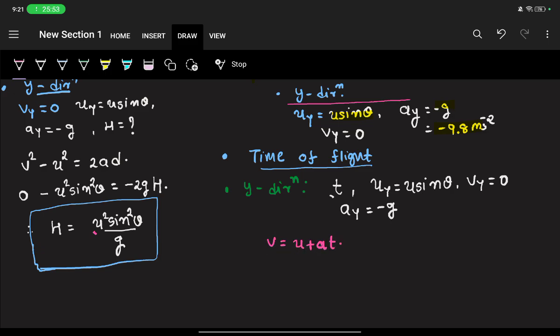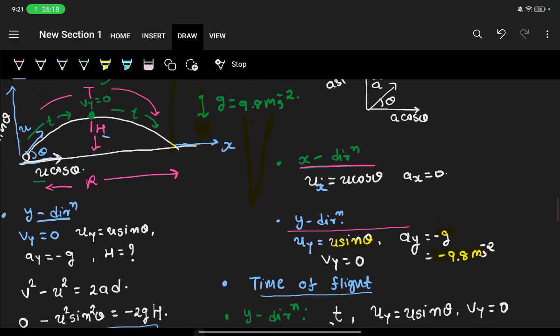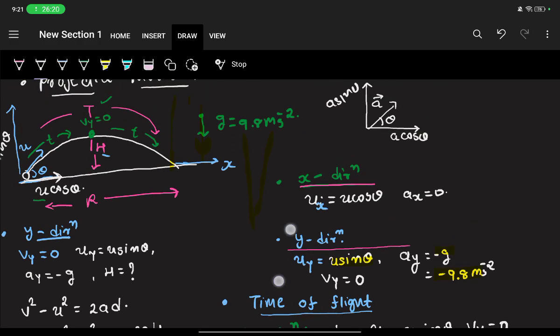Here the final speed is 0, the initial speed is u sine theta, and the acceleration due to gravity is minus g, into t. So from here you can write that t is equal to u sine theta divided by g. And if we multiply it by 2, then you will get the total time, that is our time of flight.